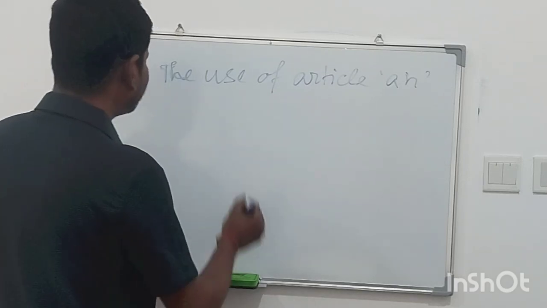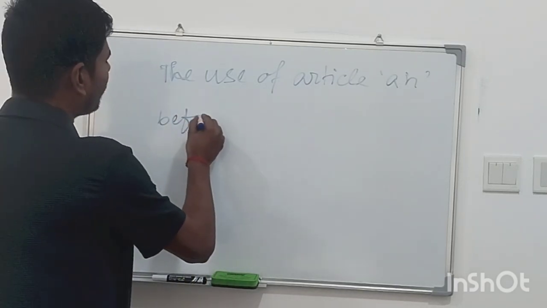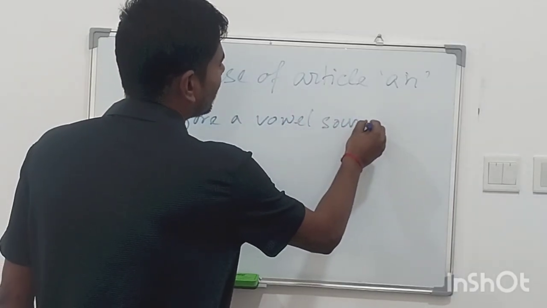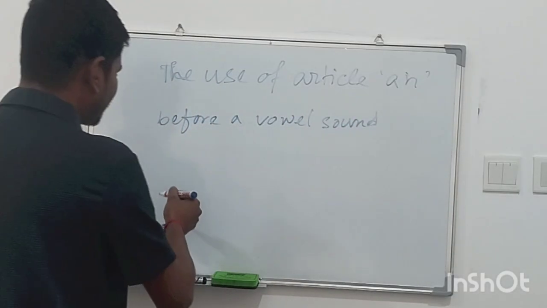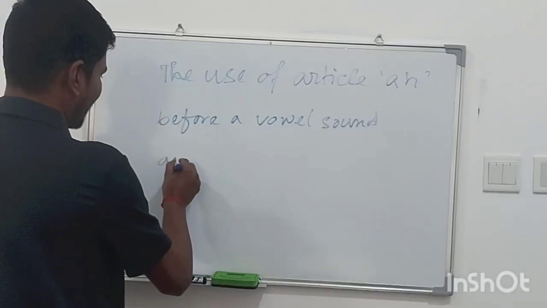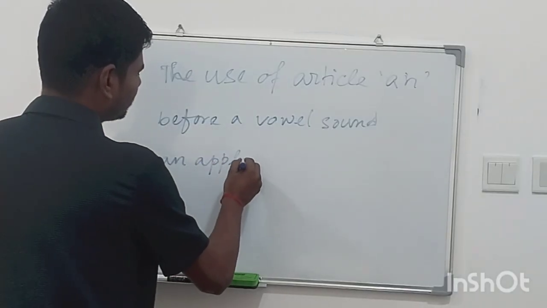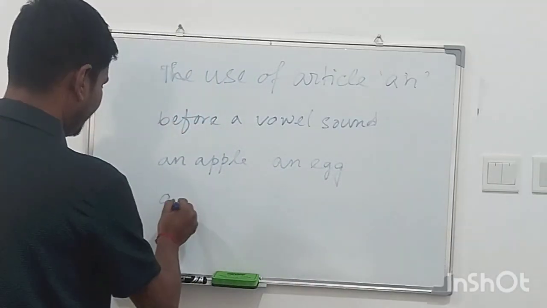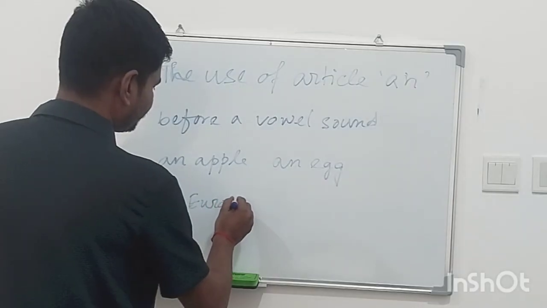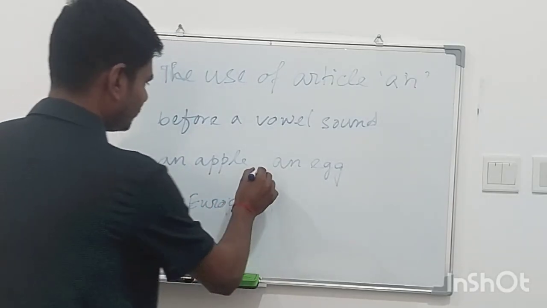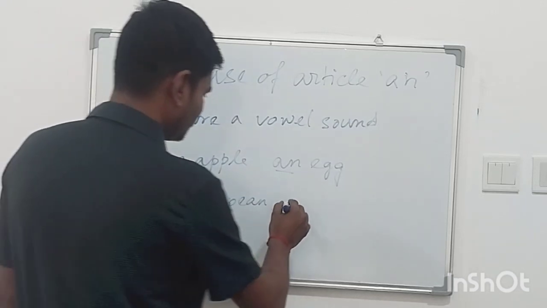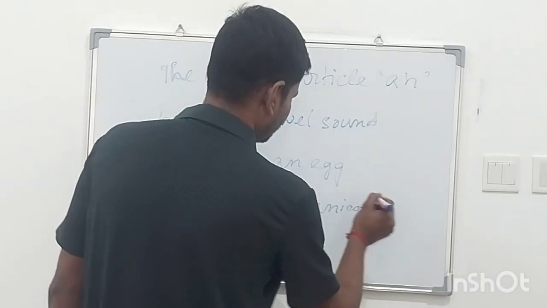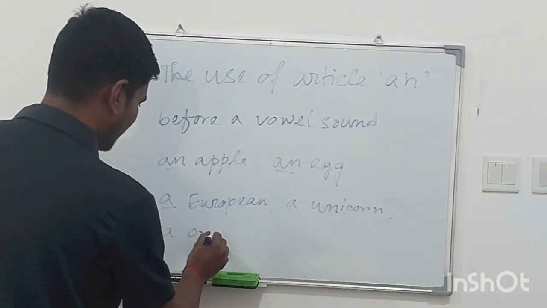An is used before a vowel sound. Some examples are an apple, an egg, a European, a unicorn, a one-eyed man.